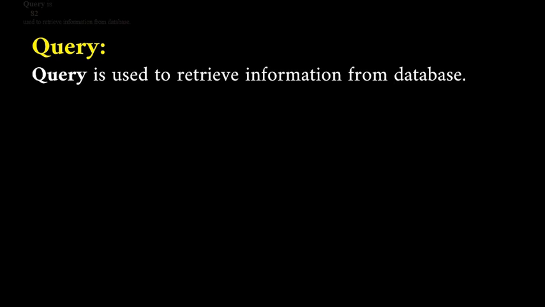Next is what is query. Now we are going to discuss about each object of the database. First we discuss about the table. Second we are going to learn about the queries. Queries means what? Queries means questions. Actually it is used to retrieve information from the database. You have to ask the questions and get the answer. Suppose in a table there is a record of the students and you want to find the name of the students. For example, XYZ student you are going to find.